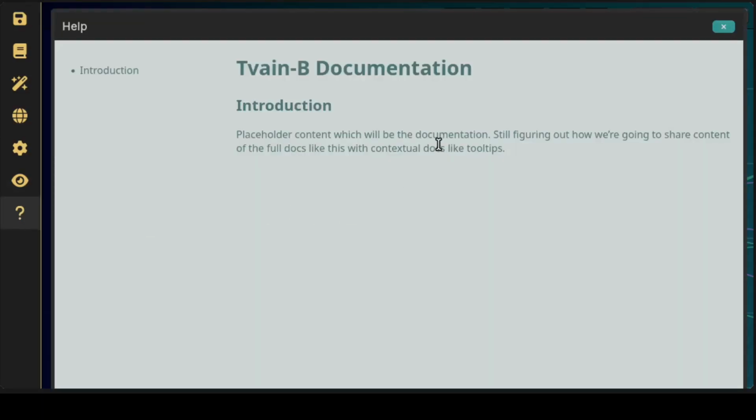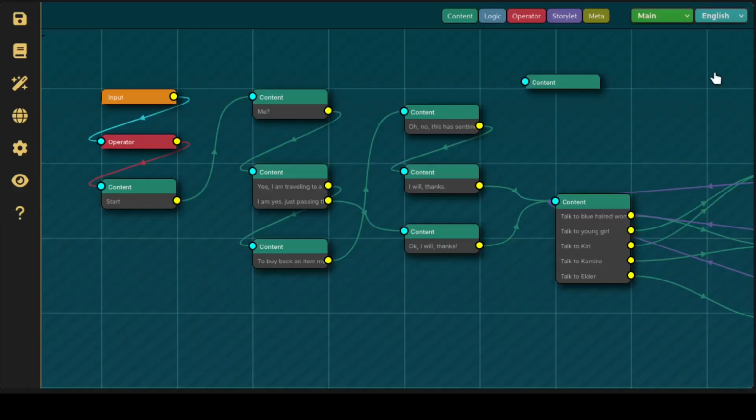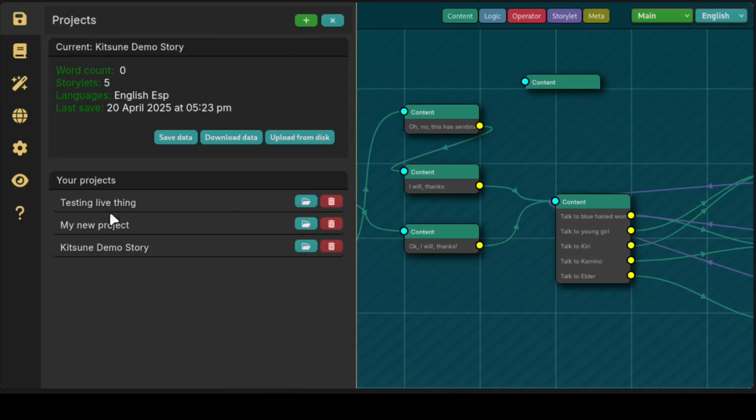And yeah, this will be documentation eventually. It's more than just writing documentation. I want to create it in a way that it can be both all in one place and all contextual, without me having to do multiple sets of documentation. Yeah, that's it. When you're done creating your story, like I said elsewhere, you just download the data and put it where your mod script is, and off you go.